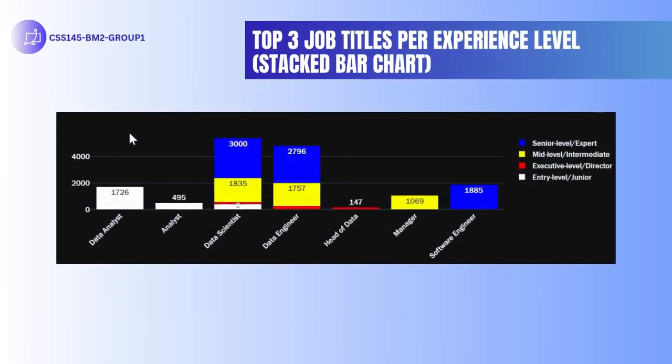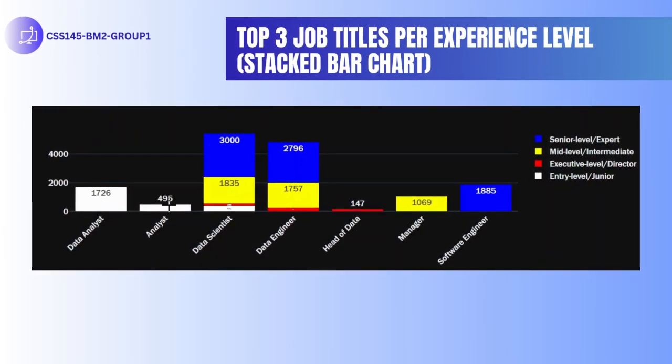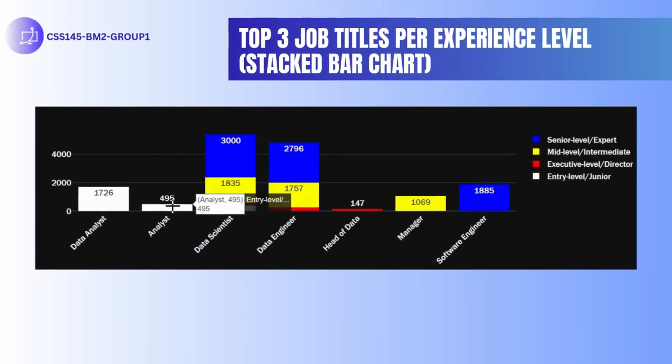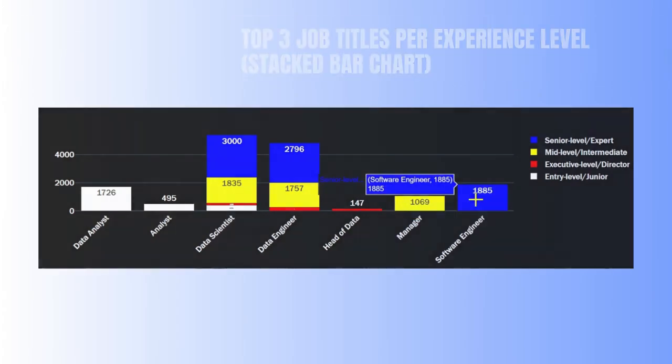Moving on, this stacked bar chart categorizes the most common job titles per experience level. Entry-level professionals mostly hold data scientist and data analyst positions, while mid-level employees transition into a mix of technical and managerial roles. Senior and executive roles are where we see leadership positions like head of data and chief data officer.